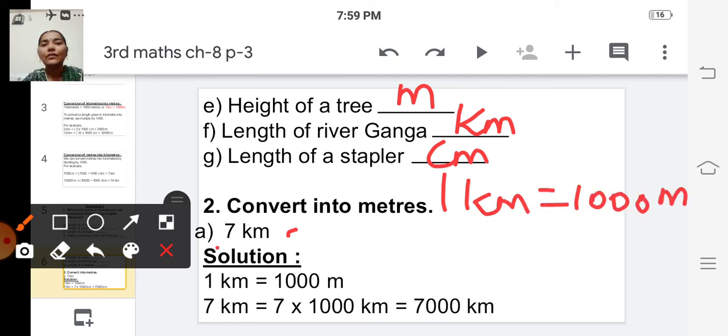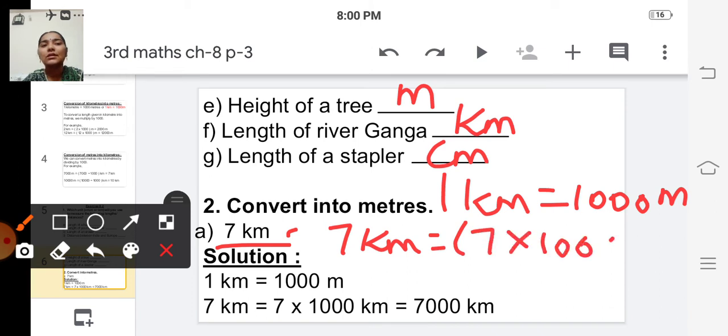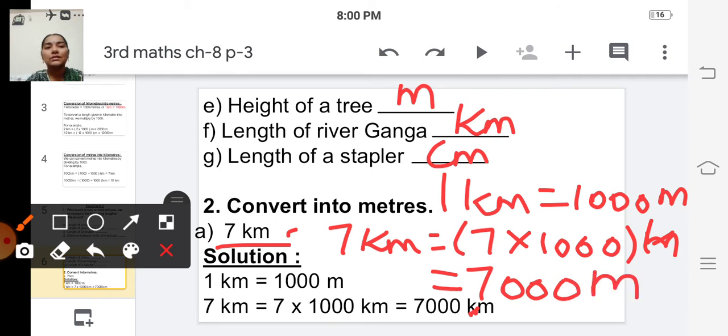They have given 7 kilometers, so 7 kilometer is equal to 7 into 1000 meters, which is equal to 7,000 meter.